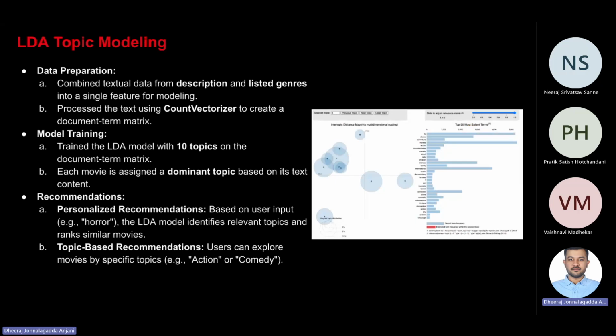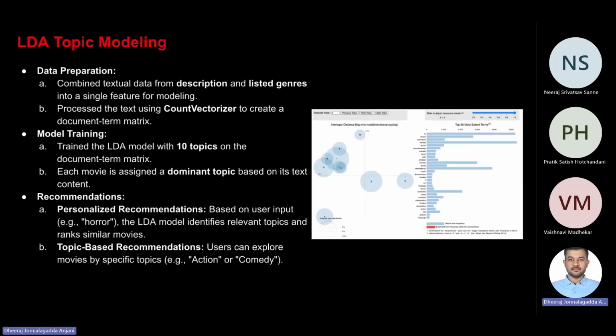Recommendations were generated either by matching the user input, like a thrilling action movie with horror, to the most relevant topic, or by suggesting movies that shared the same dominant topic. While LDA helped categorize movies, it struggled to capture the finer nuances in the dataset, leading to less personalized results compared to the other methods.